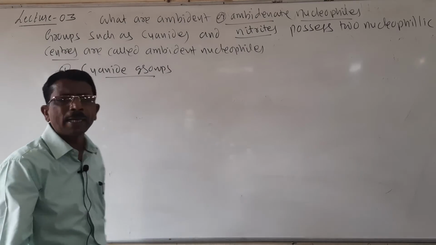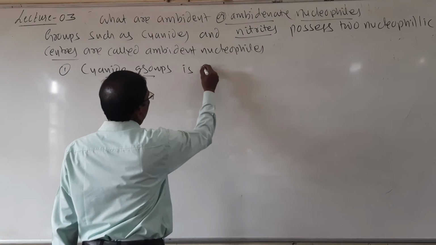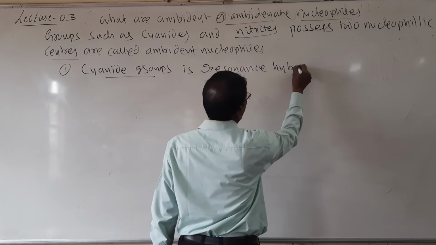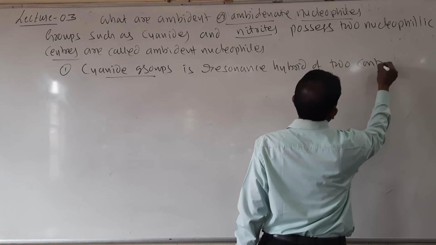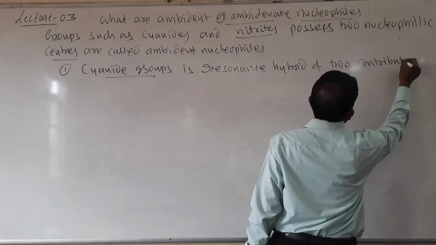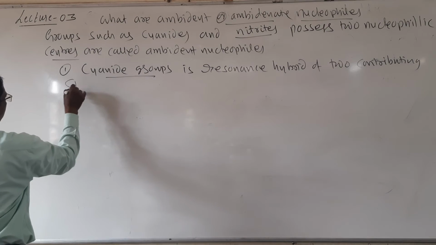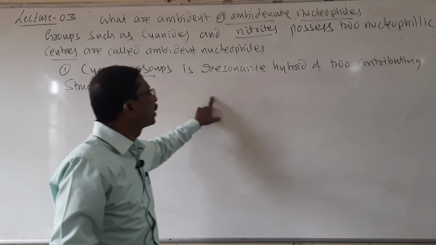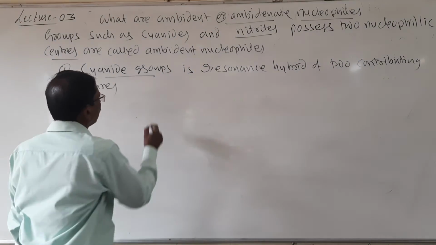Remember, the cyanide group is a resonance hybrid of two contributing structures. I will write that here.